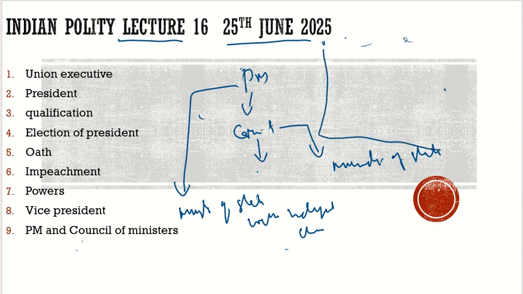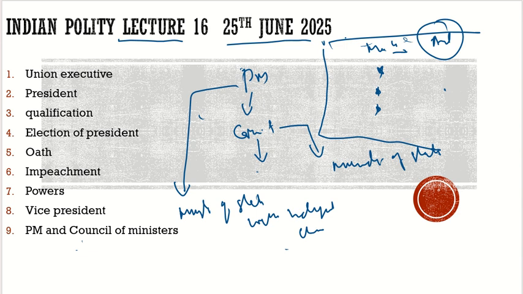Let's try to understand what it is. By this diagram it is very clear, but let's explain it further. The Ministry of Home Affairs comes under Amit Shah. He is the cabinet minister. But under the Ministry of Home Affairs, there are various departments, for example internal security, official languages, and various others. He cannot control everything on his own. He would have separate ministers for official languages, for States, for internal security, for budget management, and for Jammu and Kashmir and Ladakh affairs.